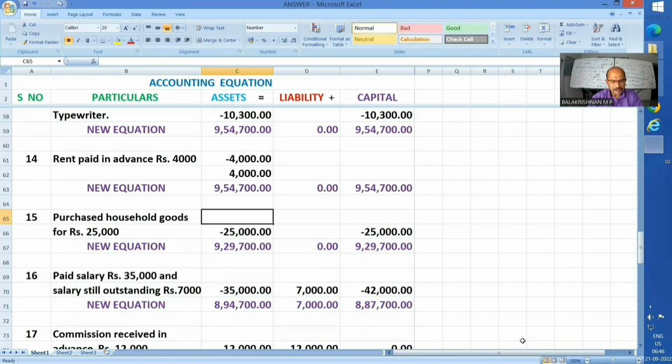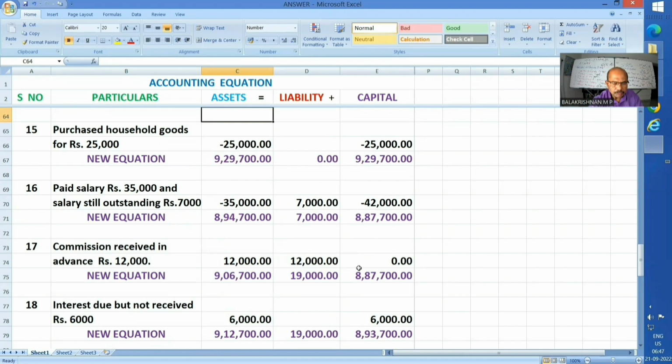Next one, 14th. Rent paid in advance rupees 4,000. Well, I have told you already that any prepaid expenditure is an asset. This is also nothing but a prepaid one only. Hence, as an asset, it is added. However, I shell out rupees 4,000, money moved out. Hence, asset got parallel reduced also. So the equation is intact. Total assets is still 9,54,700. That is just equivalent to capital.